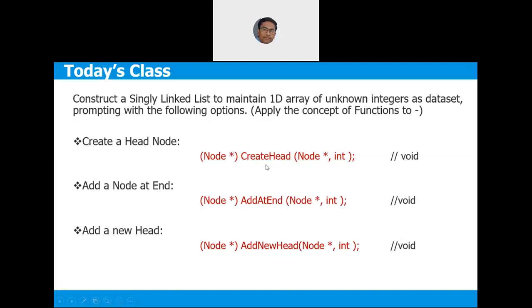Are you following? So in summary, among the two approaches that I have discussed, if you use the global approach, you don't require the first argument. On the other hand, if you use the first approach as well as the second approach, there is no need even to return node star. Instead, you can even return void, because whatever changes you are doing with alias, it is going to be reflected because you are using call by reference.